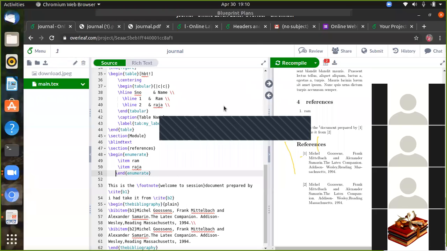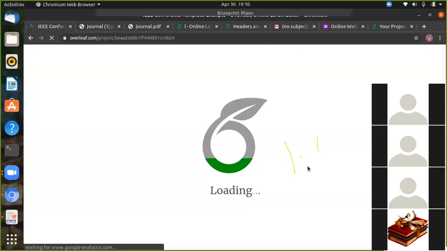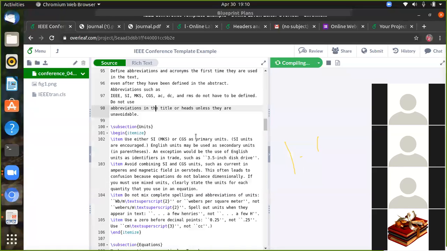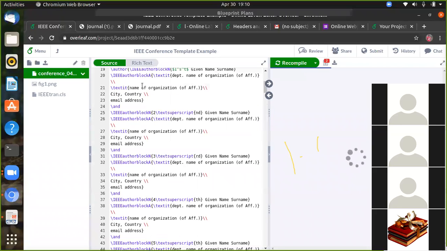So likewise you can write the IEEE conference. This template format for IEEE conference is a very important format. So you can work it out. If you want to write your content, then you can take this template and you can modify it. All the things will be the same.